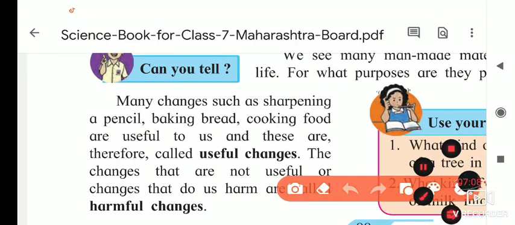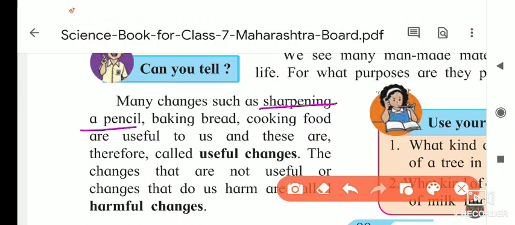Many changes, such as sharpening of a pencil, you are doing, why? For writing. Baking bread, for what purpose? It is needed for eating, and baking makes it easily digestible. Cooking food, we are making rice, chapati, bhaji, sabji and all. These are all useful to us, and that's why these changes are called useful changes.